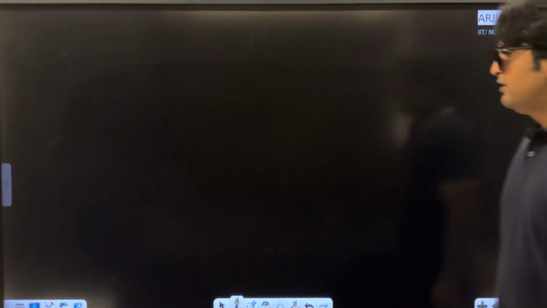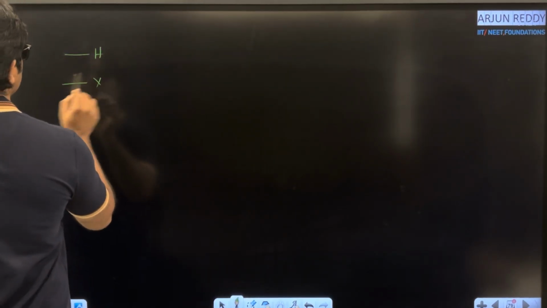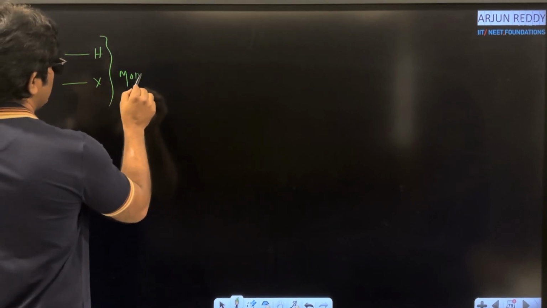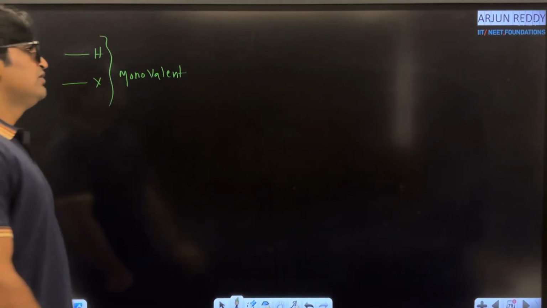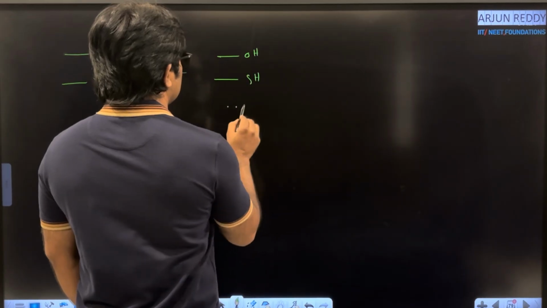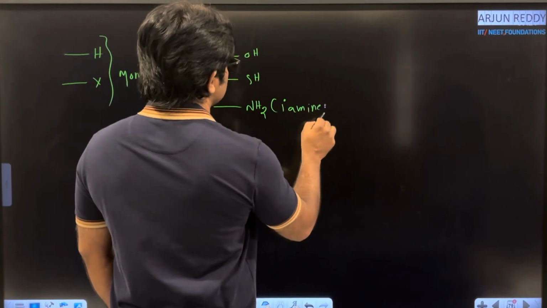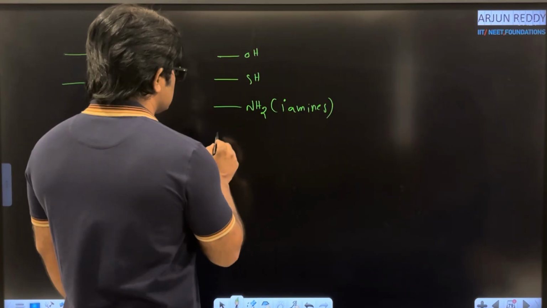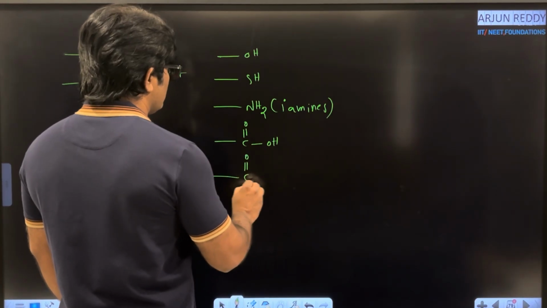First of all, I am trying to give these examples, like hydrogen and halogen. What is the valence of these atoms? These are monovalent. With monovalent species, there is no chance for metamerism. For example, if I take functional groups like OH, SH, NH2, here I am taking only primary amines, 1 degree amines, but not 2 degree and 3 degree. Next, carboxylic acid, C double bond O, OH.